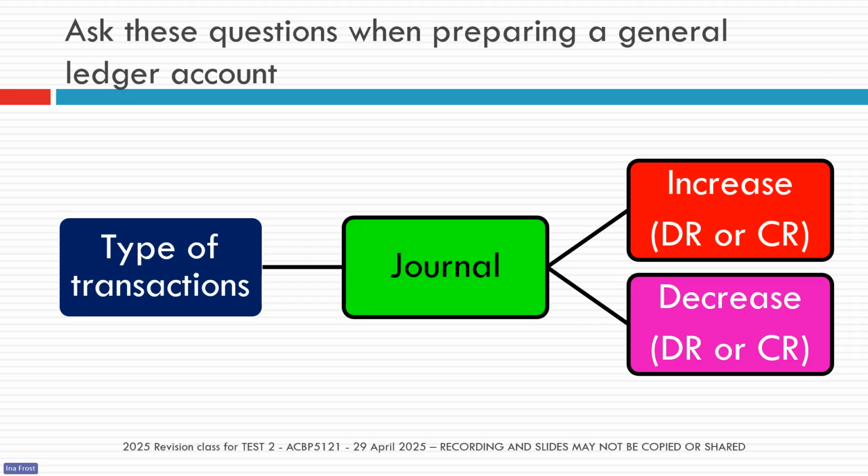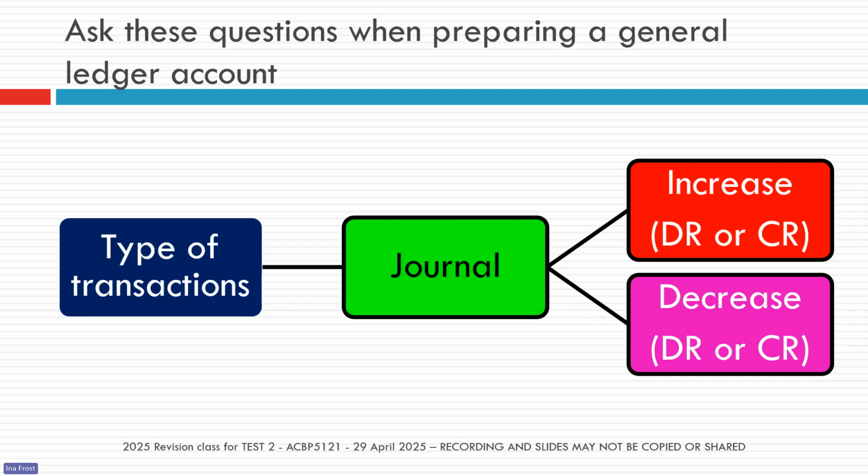And if you can understand for each of the key ones like debtors, creditors, inventory, capital, sales, and so on, what the typical transactions are that must go into that account, in which journal I will find these transactions, and whether these transactions make the account increase or decrease, then you will find that there will not be a general ledger account that we can ask you that you don't know how to do.